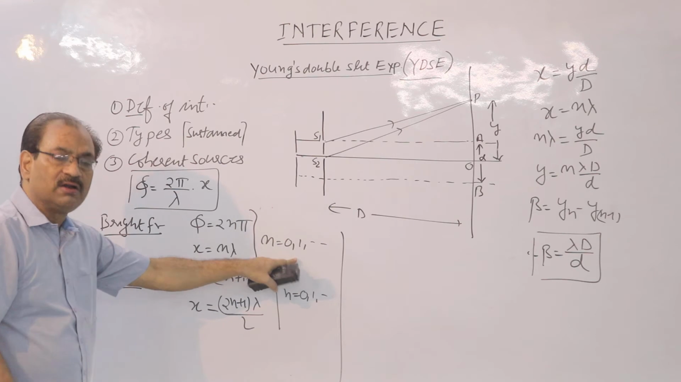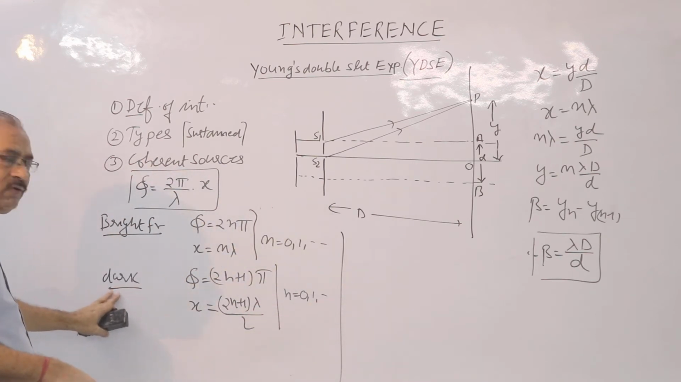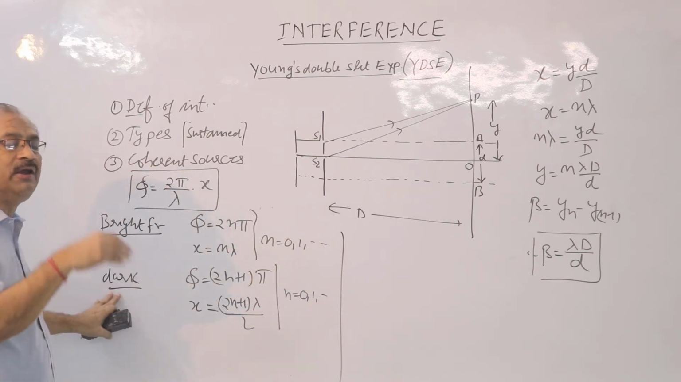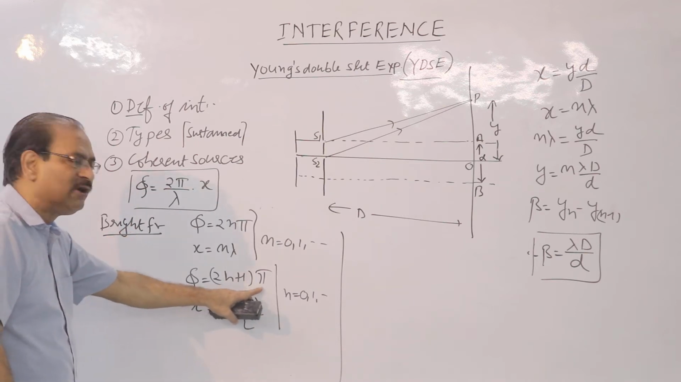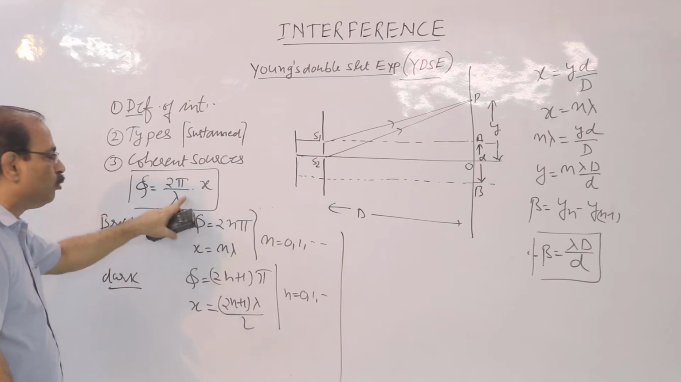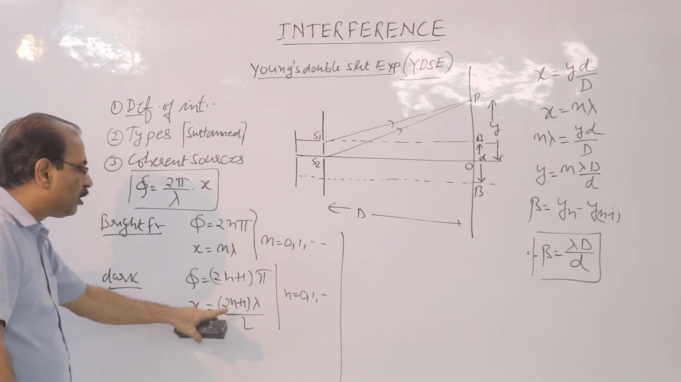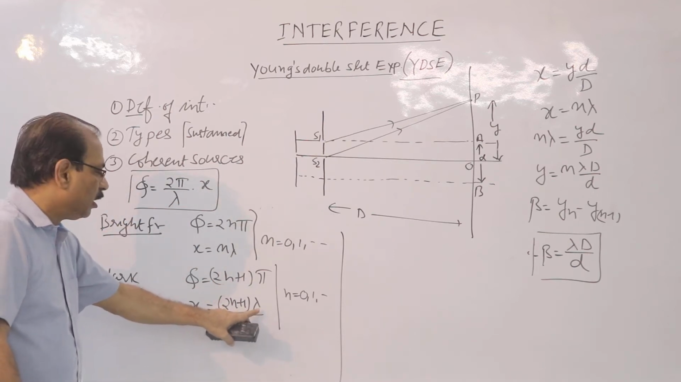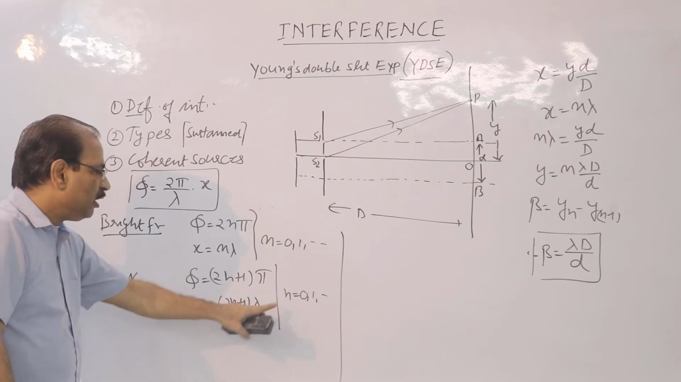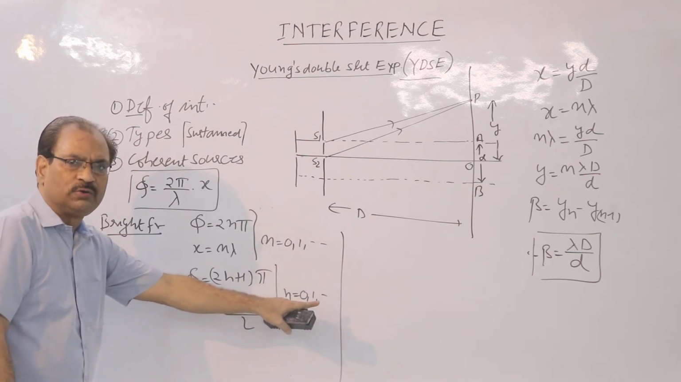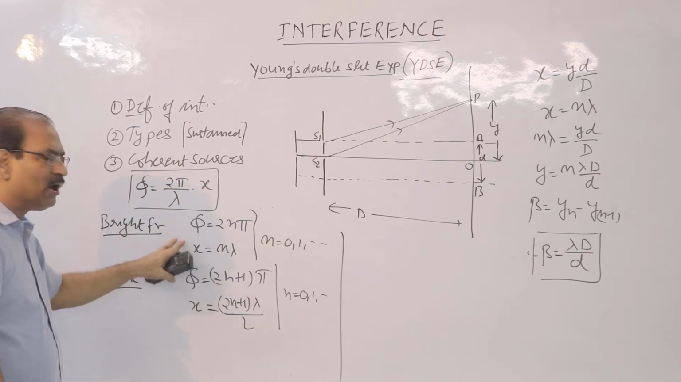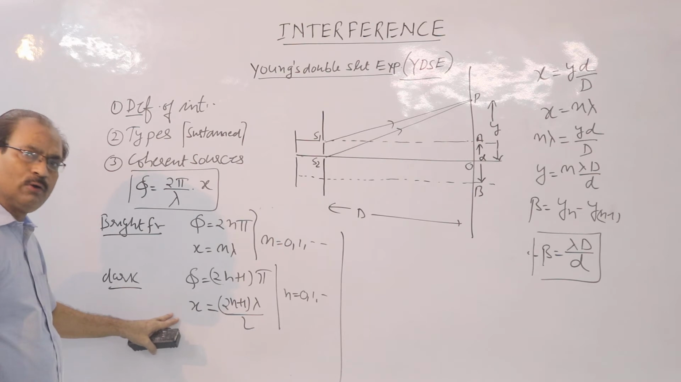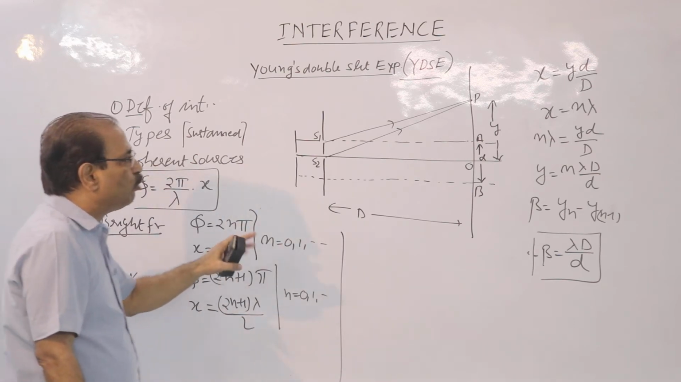N is an integer. Similarly, the condition to produce dark interference, destructive interference or dark fringe, is that phi must be (2n plus 1) pi, and if you place this value in this equation, you will get x is equal to (2n plus 1) lambda upon 2. N is equal to 0, 1, 2, 3 and so on. So, be ready, a 1 marker question can come on this concept. Alright, let us move ahead.